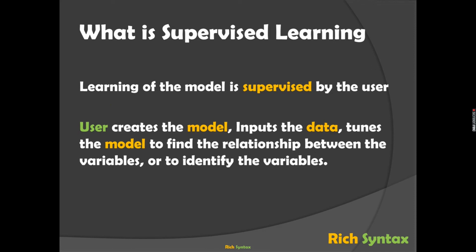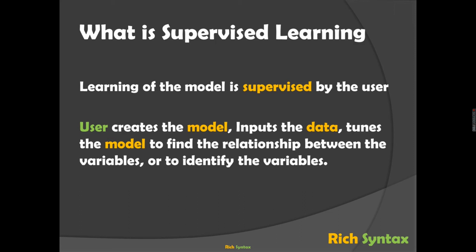In this learning, the learning of the model is supervised by a user. The user gives the data and trains the model, saying this is the sales data: in the fifth month this is the sale, in the sixth month this is the sale, in the 10th month this is the sale. You input this data into the model and ask what the sale is in, let's say, the 15th month, which is in the future.